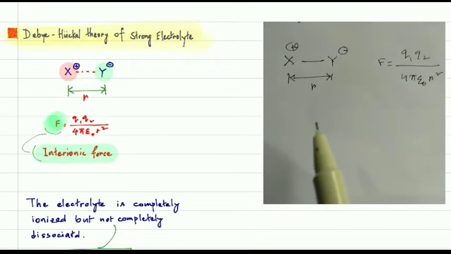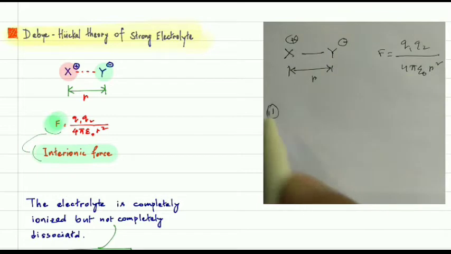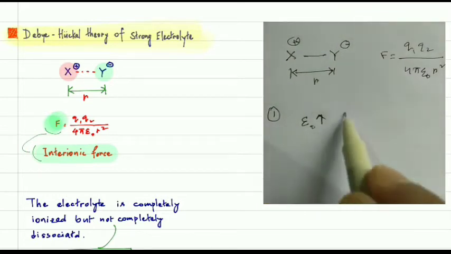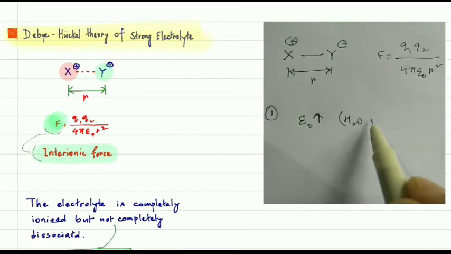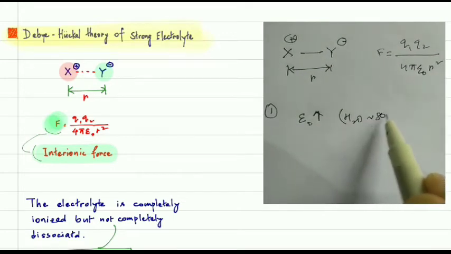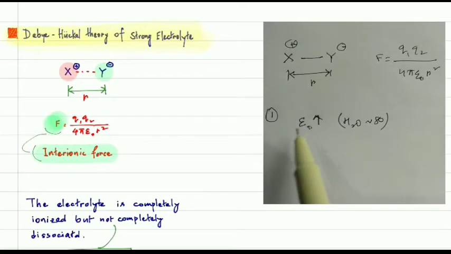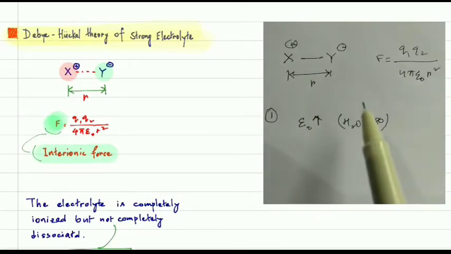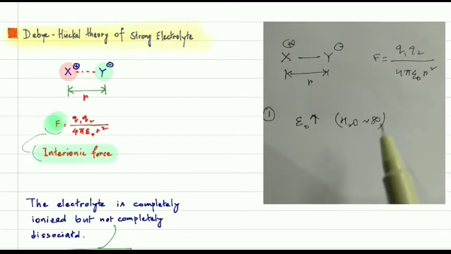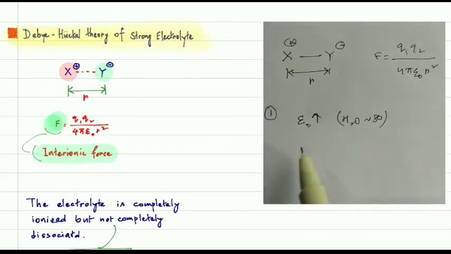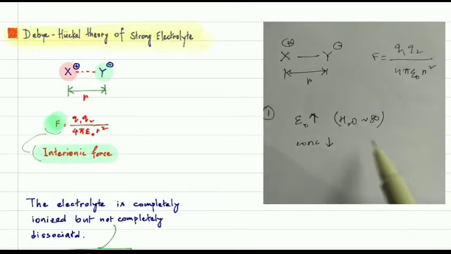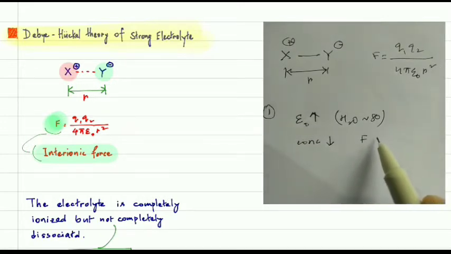Let us consider some conditions. First condition: let's suppose the dielectric constant is high, that means water, where it is almost 80. If the dielectric constant of that medium or solvent is high, and the concentration of the solution is low, then F is very low.